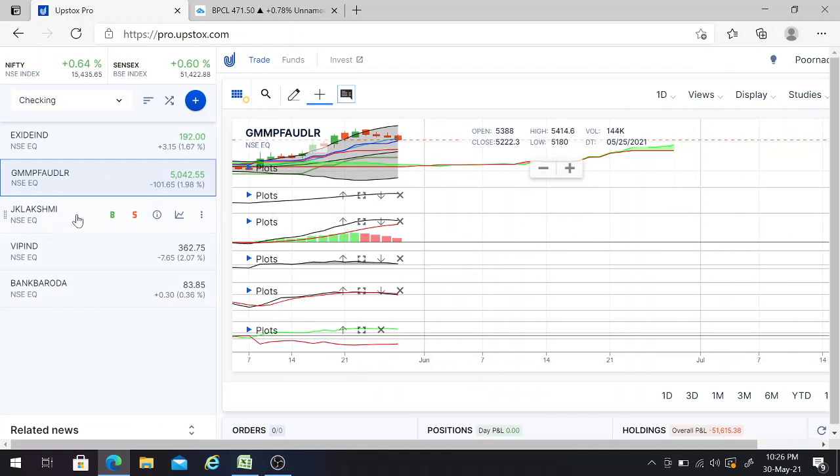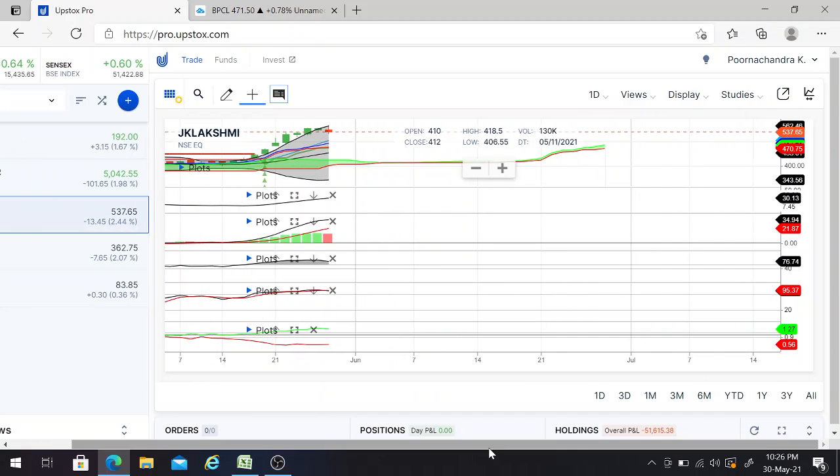And the next one is JK Lakshmi Cement stock. So for this stock, if you can see here, the Bollinger Bands got expanded and the Vortex, the green color line is above the red color line. This gives one buy signal. And the RSI here is above 60, that is 76.74. This gives one more buy signal. And the MACD, if you can see here, that black color line is above this red color line. This gives one more buy signal. And this ADX here, the line has started the upward trend. This gives one more buy signal. As I already told, the Bollinger Bands got expanded and the candles are also near the upper band itself. This gives one more buy signal.